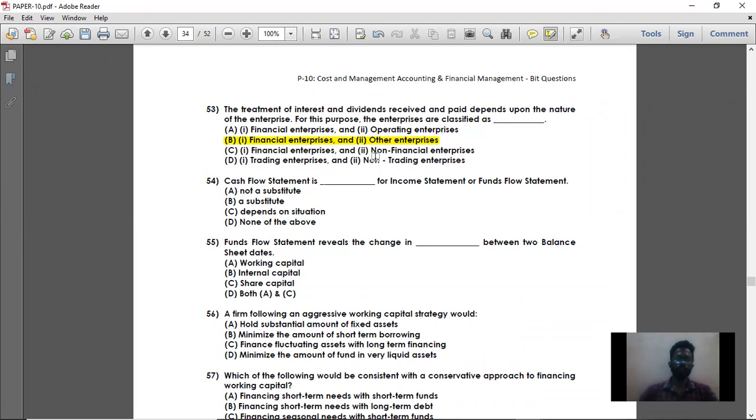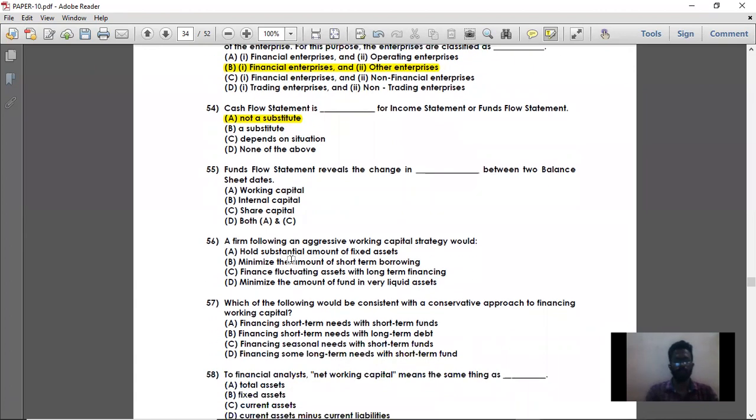Next, moving on to question number 54. Cash flow statement is dash for income statement or fund flow statement. See, cash flow statement is not a substitute. It is a separate statement, and income statement or fund flow statement is a separate statement. So cash flow statement cannot be considered as a substitute for income statement or fund flow statement. Next, moving on to question number 55.